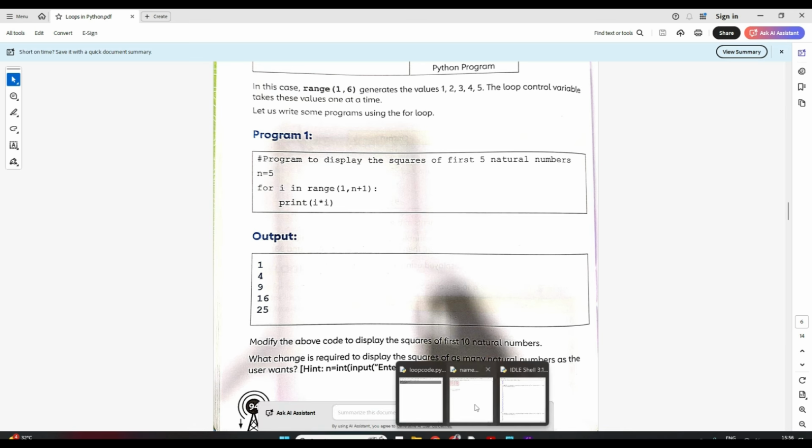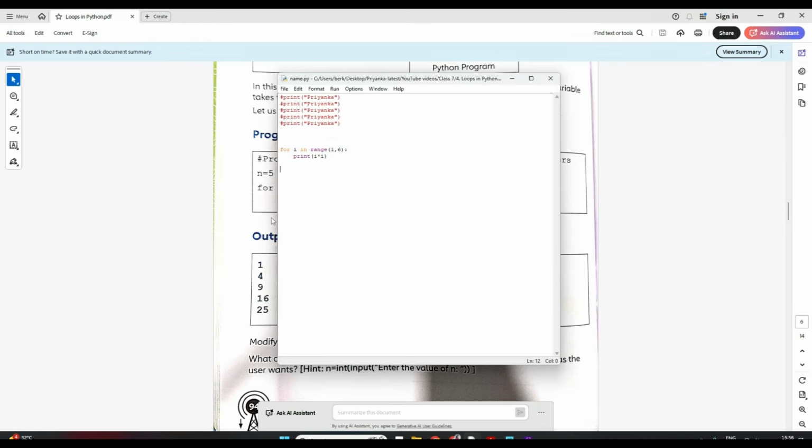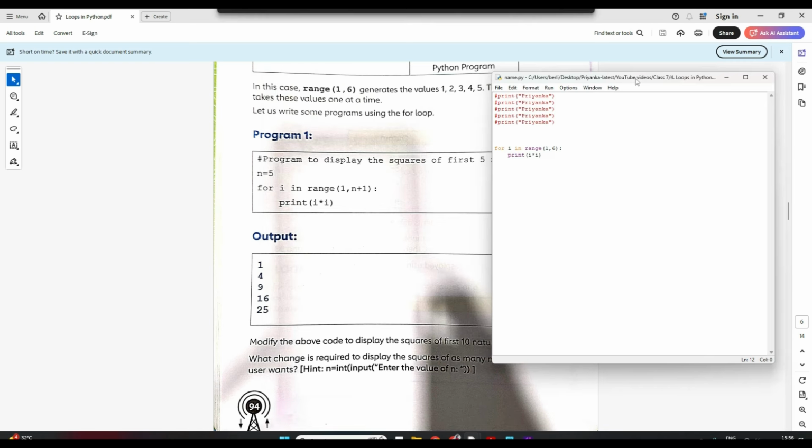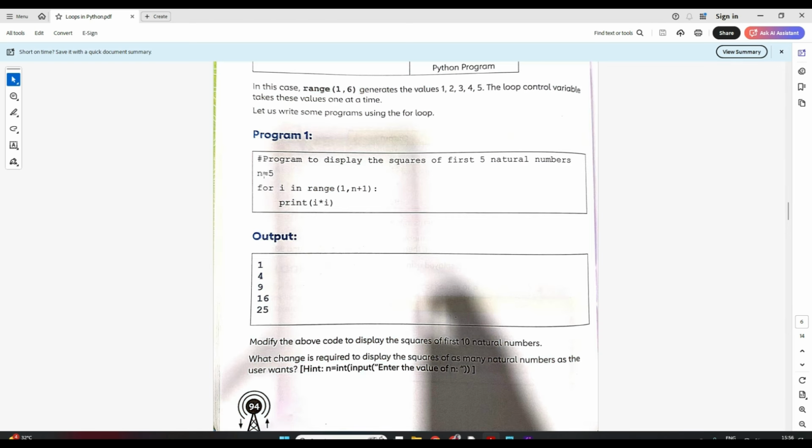So instead of writing this way, we can write it this way also. See here they have first initialized n is equal to 5 and then they have taken 1 till n plus 1. So this n you can have it inputted from your end user also, like whoever is using your program. You can have them enter the natural number till where you want that.